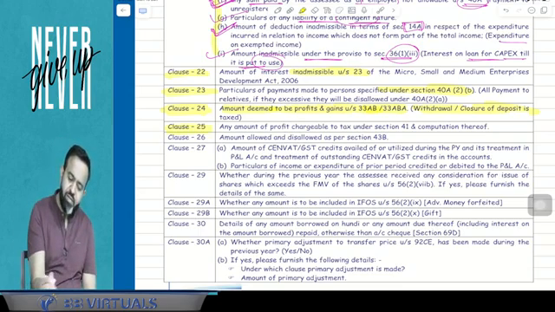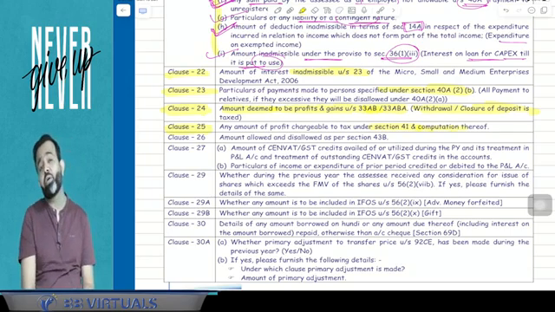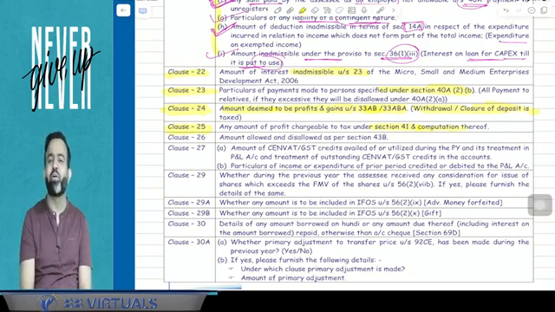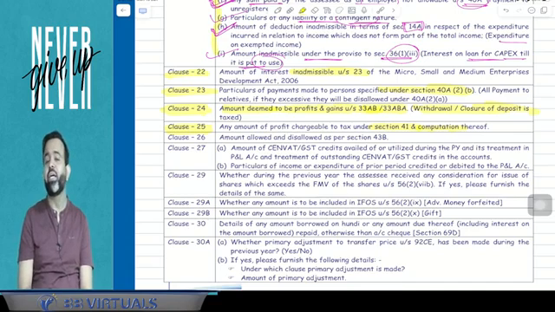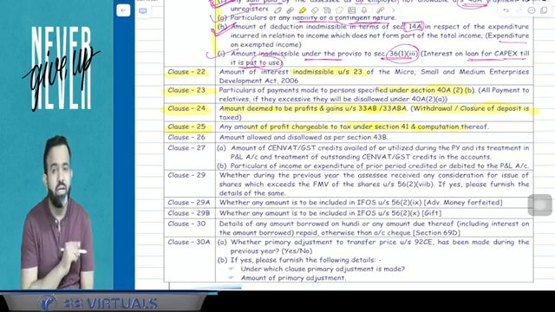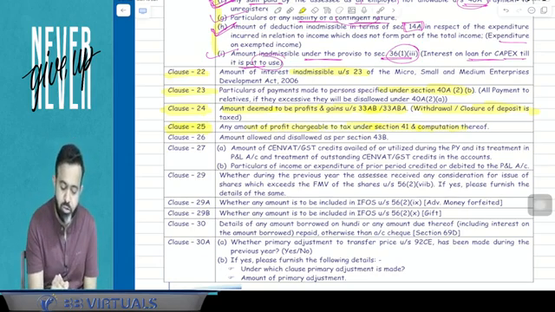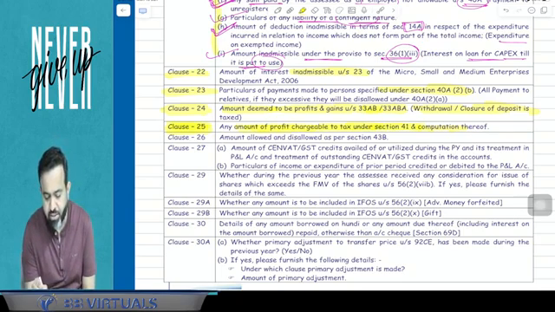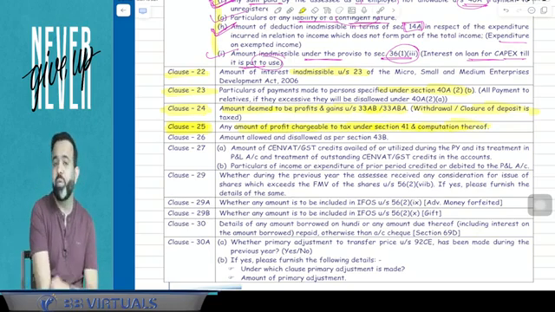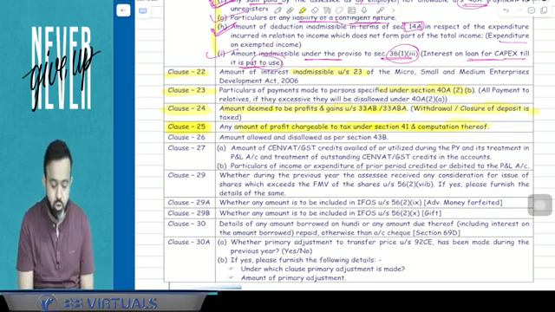Now clause number 25 is related to section 41. If you remember, section 41.4 is bad debts recovery. Terminal depreciation and balancing charge is 41.2. 41.1 says that if any expenditure deduction you have claimed earlier and now there is a refund or remission or cessation of trading liability, then that is going to be taxable. That is section 41. So that has to be reported in clause number 25. Under clause number 25, any amount of profit chargeable to tax under section 41 and computation thereof has to be mentioned.